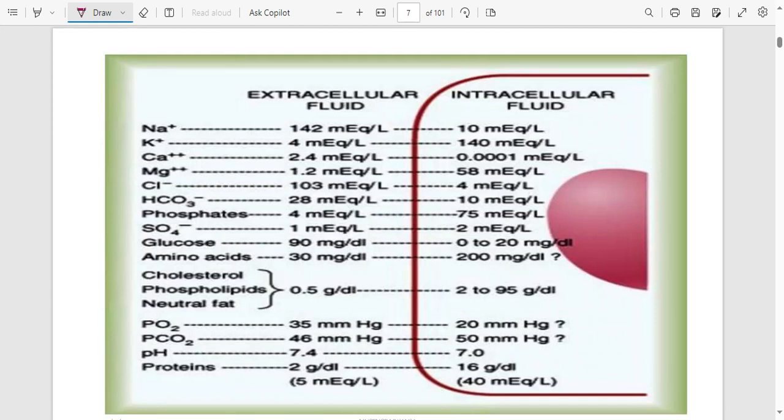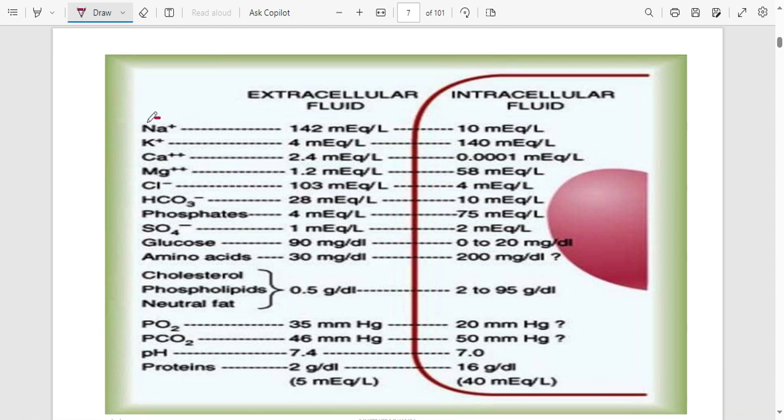Now, there is this table. This table is showing us the amount of ions found inside the cells and outside the cells.